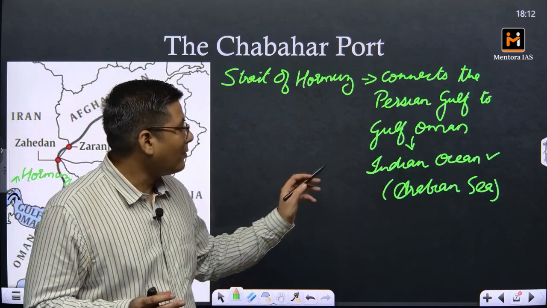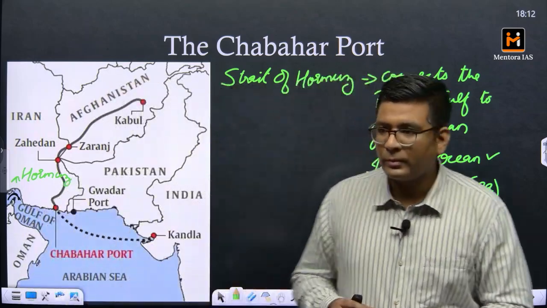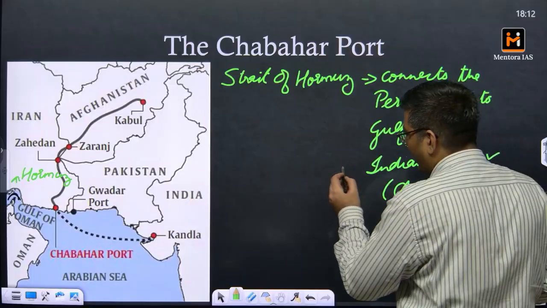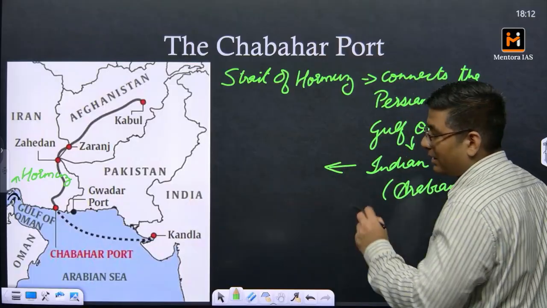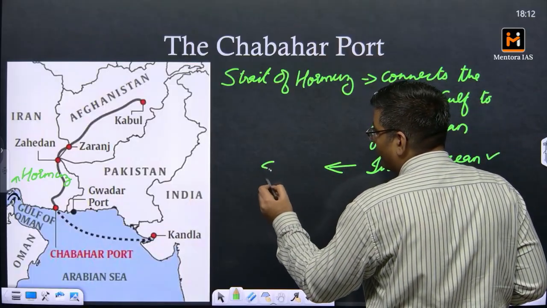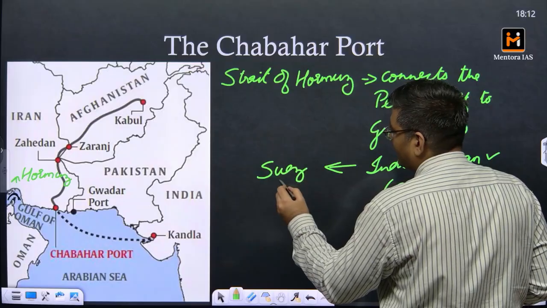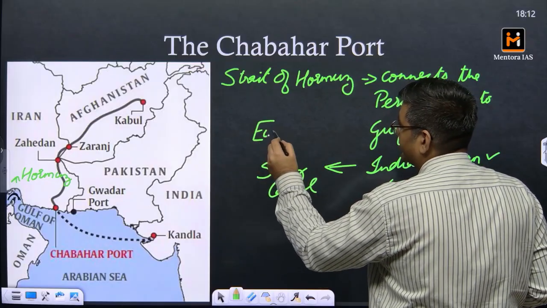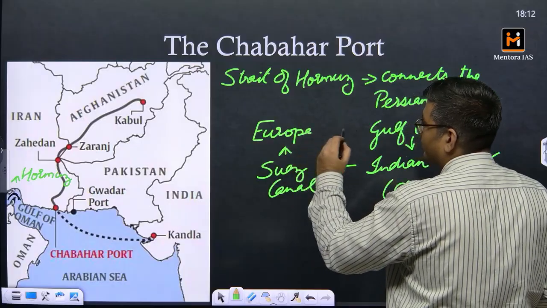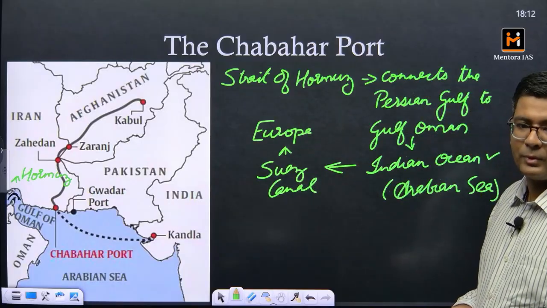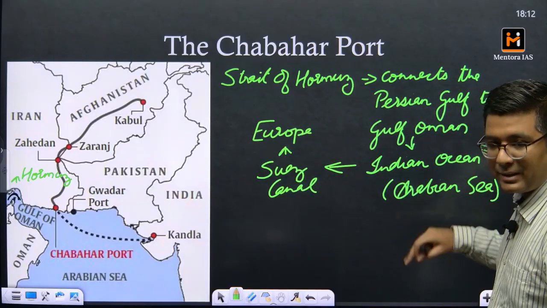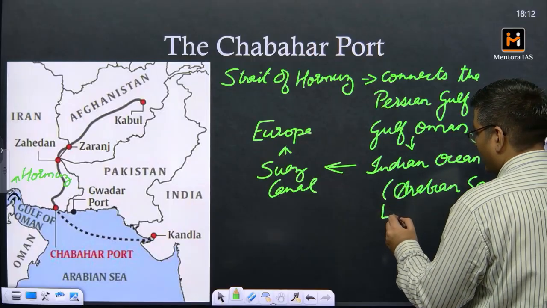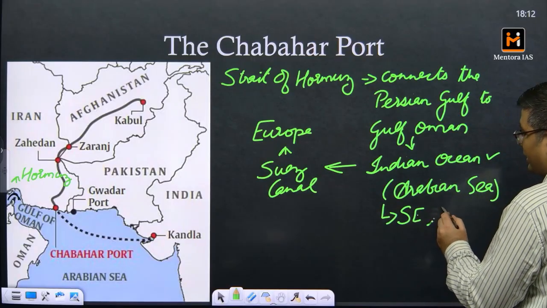Via this Indian Ocean, the shipment moves via the Suez Canal to Europe, and at the same time it also comes towards Southeast Asia.